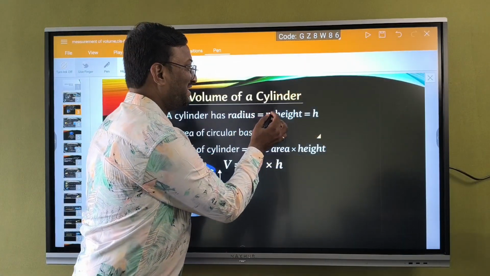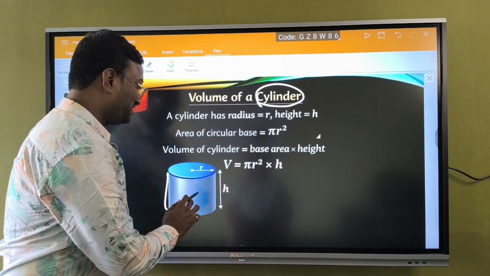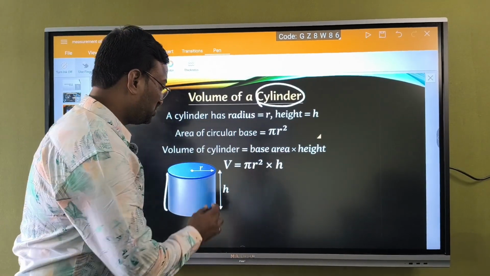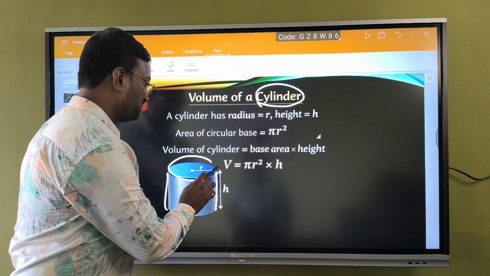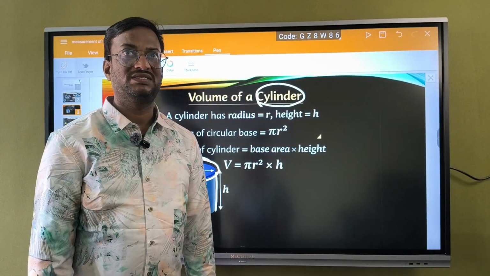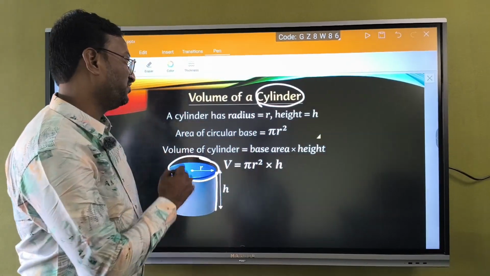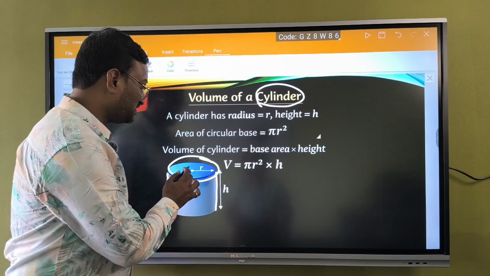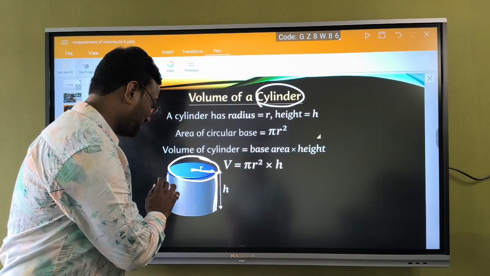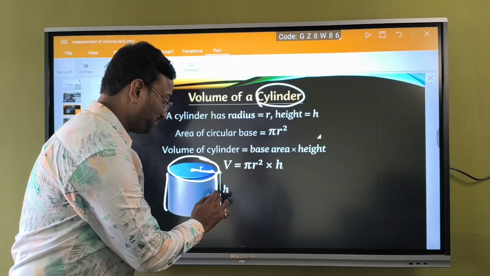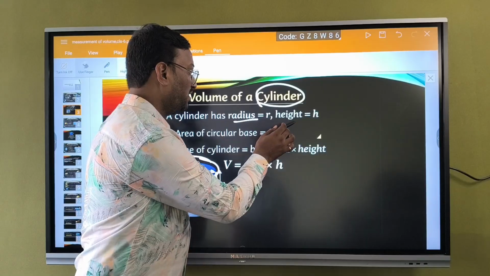So what is a cylinder? A cylinder is a geometrical figure with straight parallel lines and a circular base. We call it cylindrical, and it is called a cylinder. We have a circular cross section. For the circular cross section we have the radius, and for the straight parallel lines we have the height. So in the formula we are going to consider the radius and the height also.